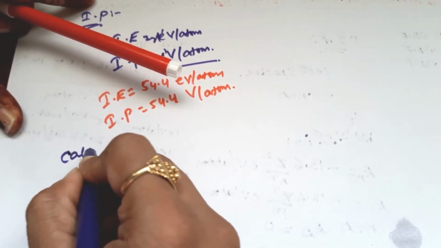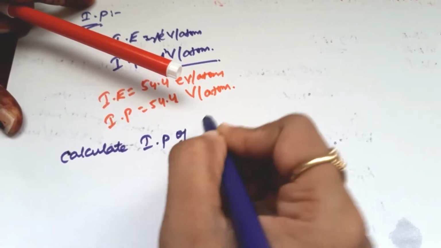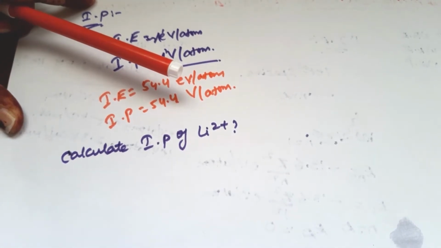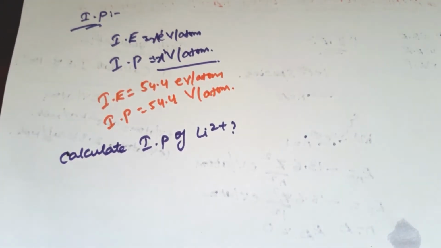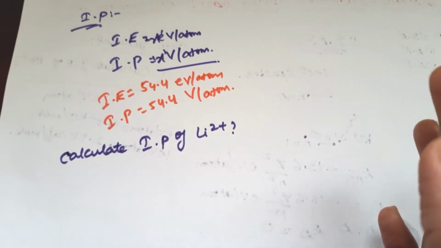Calculate the ionization potential of Li2+. Simply, the formula for ionization energy and ionization potential is the same, but the units are different.